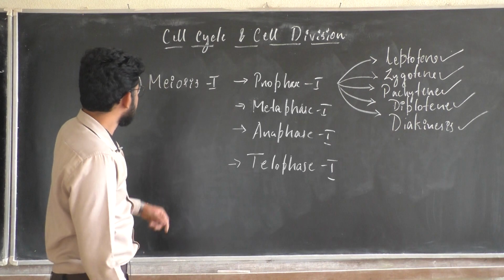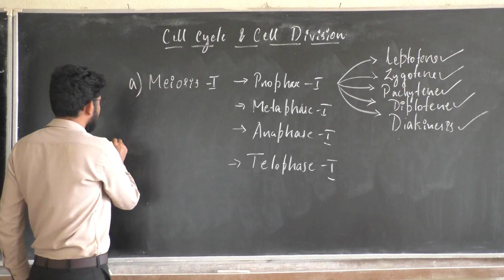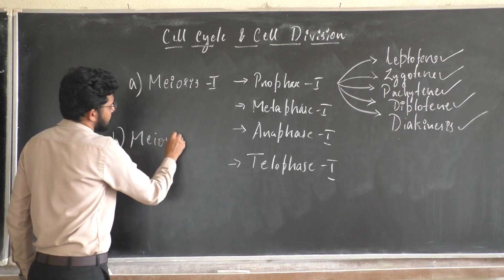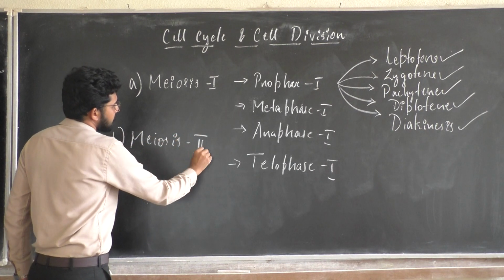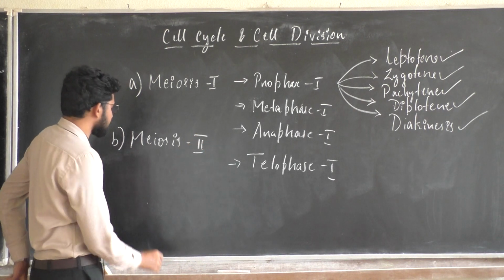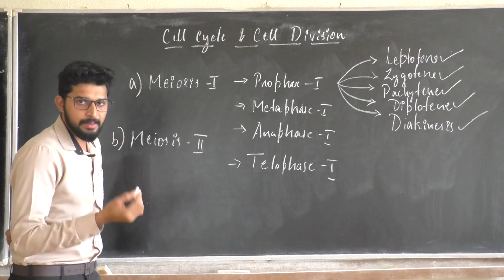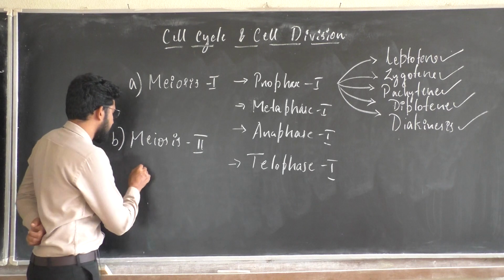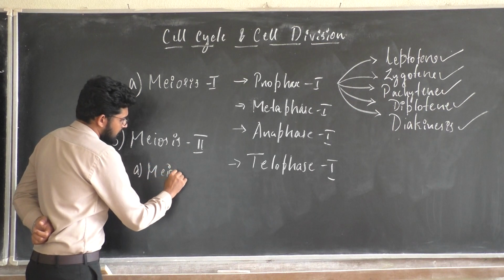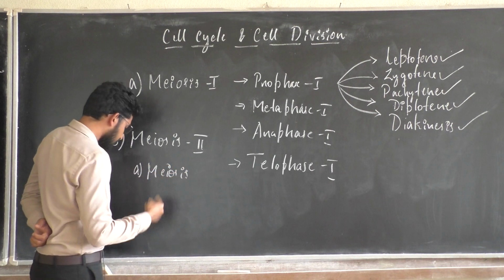Then we have meiosis 2. In meiosis 2, again you can witness 4 more steps, which resemble mitosis.